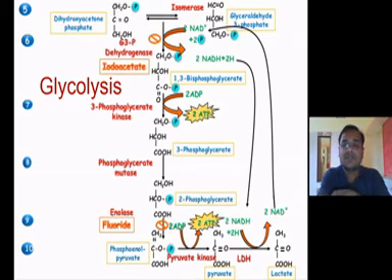In these steps we get 2 ATP and 2 ATP, a total of 4 ATP by substrate level phosphorylation, and the reduced energy we also gain in the form of NADH. This reduced energy is then transferred to the electron transport chain, and we get almost 2 ATP.